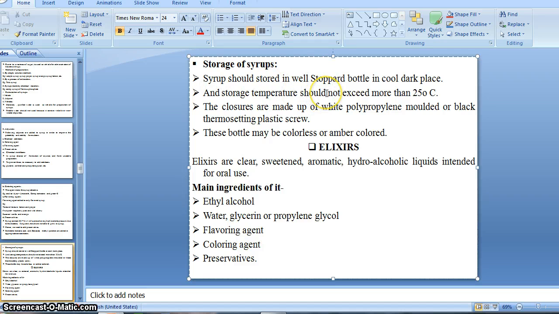That is, linctus means nothing but a cough syrup, right? And it is a viscous preparation. Like syrup, it is also a viscous preparation, that is monophasic, and it is used for relieving the cough. Then demulcent, sedative, or expectorant antibiotic drugs are dispensed in this form.